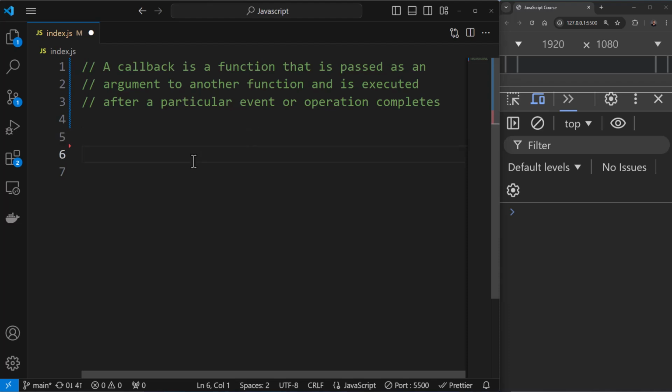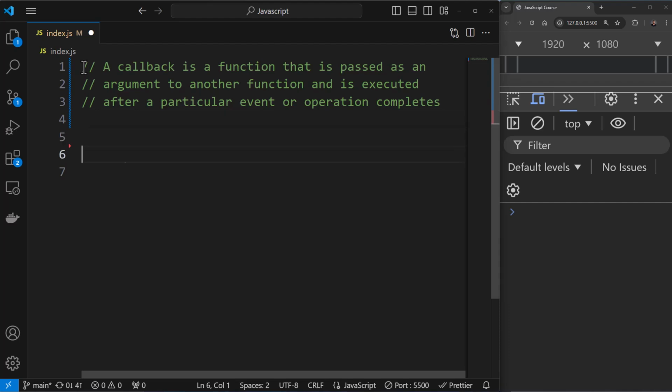For example, an API call. If you're doing an API call, you would typically wait for the response. It's not like you trigger the API call and you get an instant response. You trigger an API call, you wait for the response, you get the response, and then you use the response. So let us simulate a scenario wherein we do an API call.